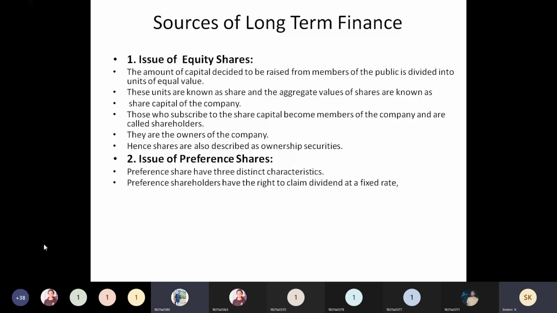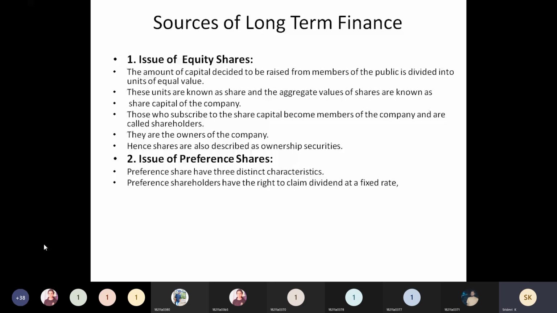Okay, like that, if you prefer to convert into equity shares, you can convert them. Non-convertible means even though you prefer to convert into equity shares, the company will not allow you to convert your preference shares into equity shares.